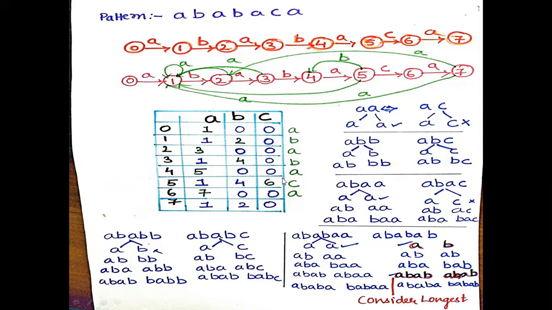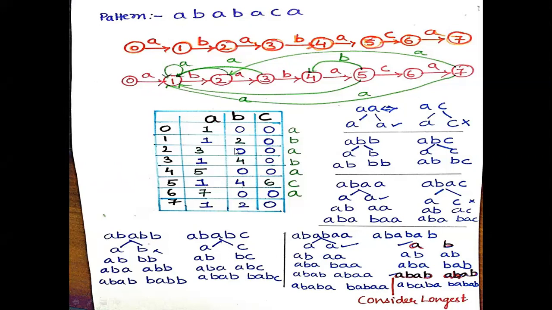So this is how you construct a transition table. On constructing the transition table, now you can draw the finite automata. From 0 to 1, there is a transition for A. And from state 1 to state 1, there is a transition for A, that is in the same loop.